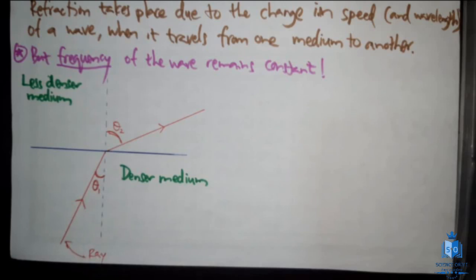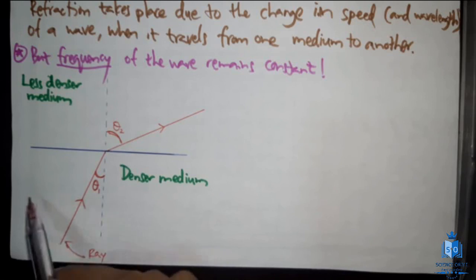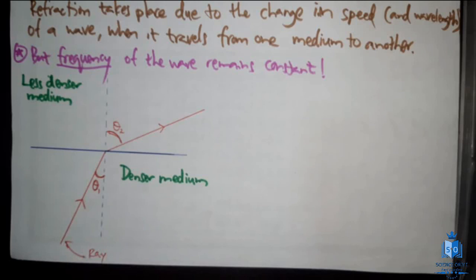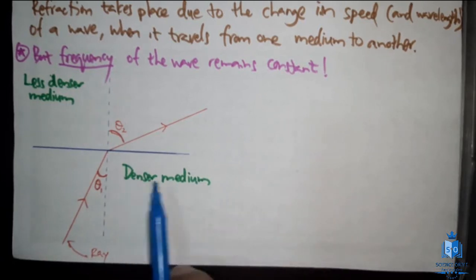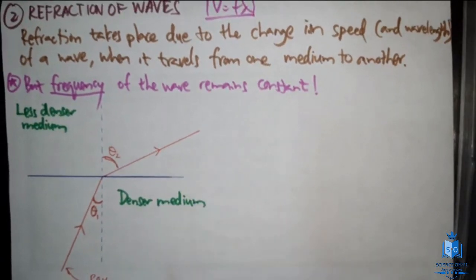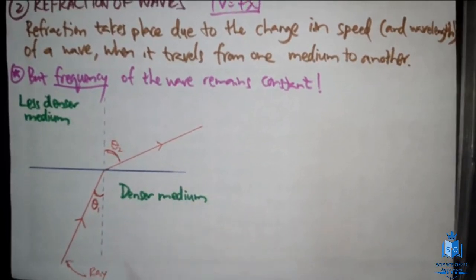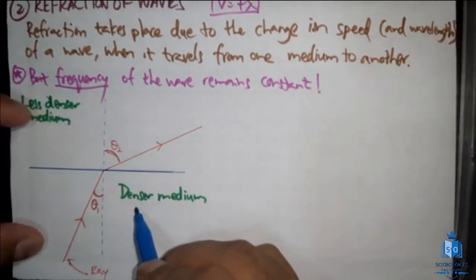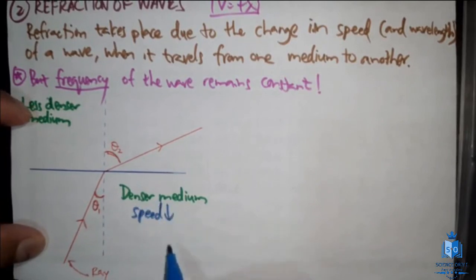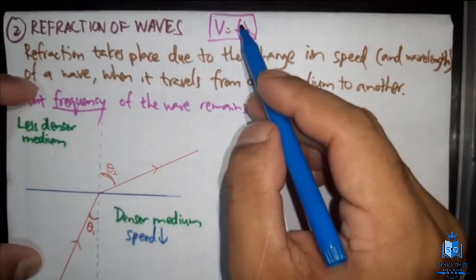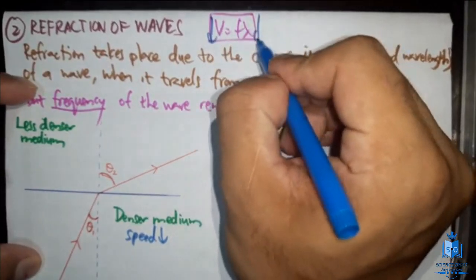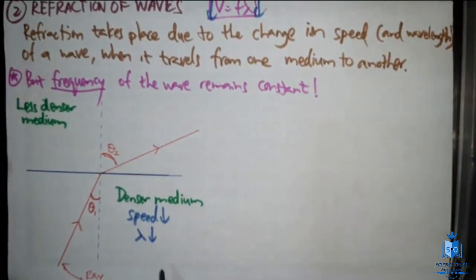Now, if they ask you to draw the wave, you have to draw lines perpendicular to this line. Those lines are called not waves, actually wave fronts. Before we discuss wave fronts, let's quickly discuss what will happen when the medium is denser. Denser means it will not allow the wave to travel conveniently, so the speed will be less. When the speed is less, based on this equation, we know f is constant, so lambda will be less. So the wavelength is small.